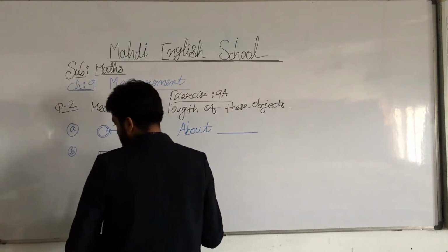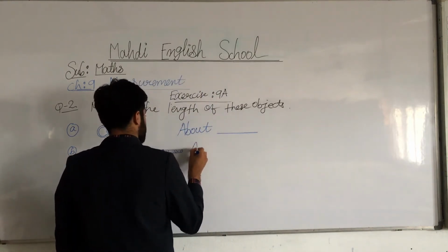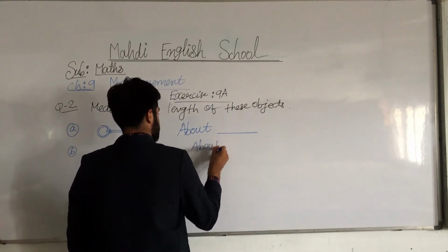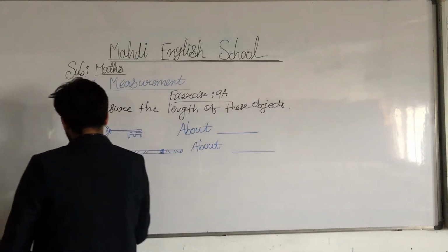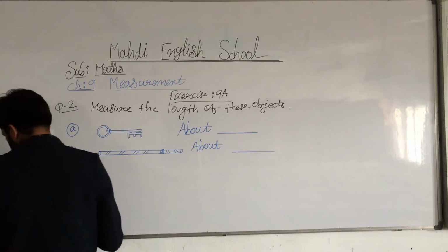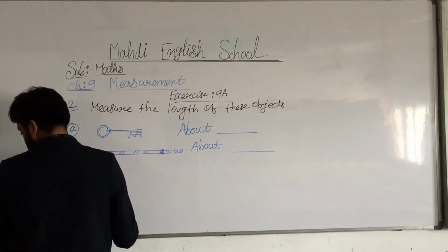So we have to measure the length, my dear students. Draw with me properly in your book.